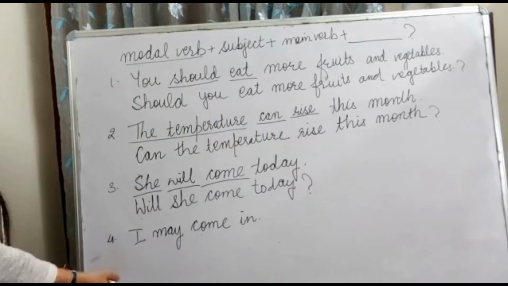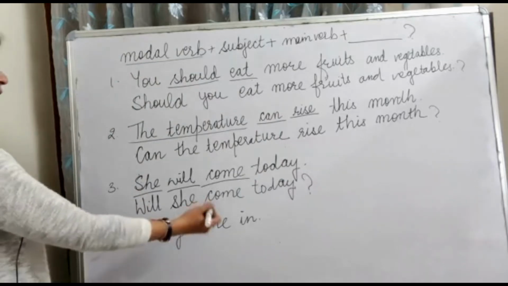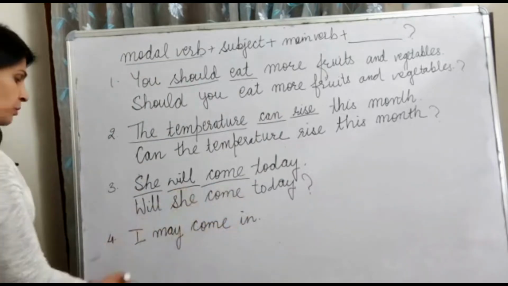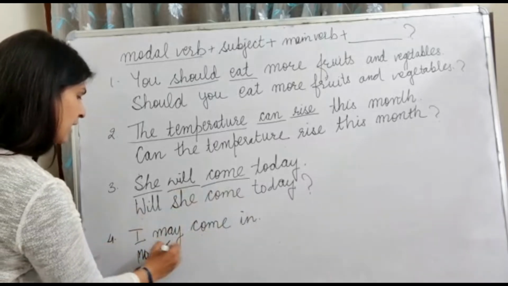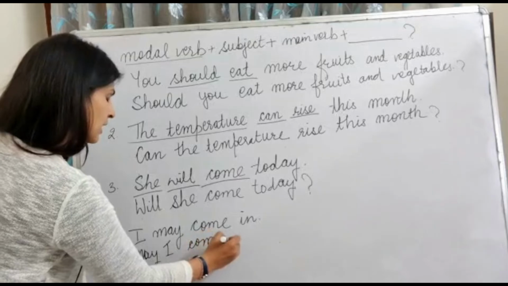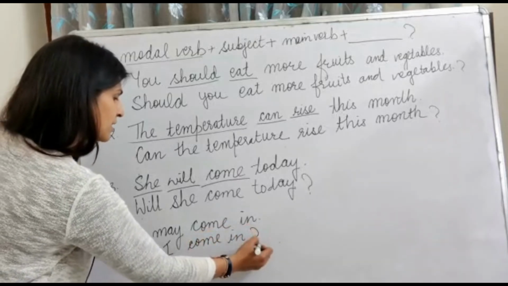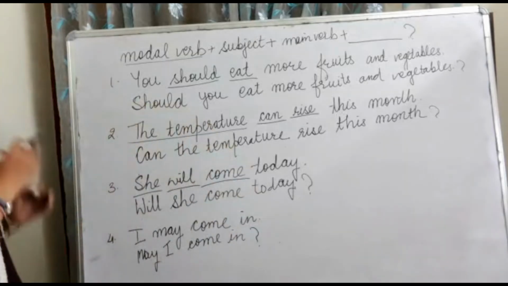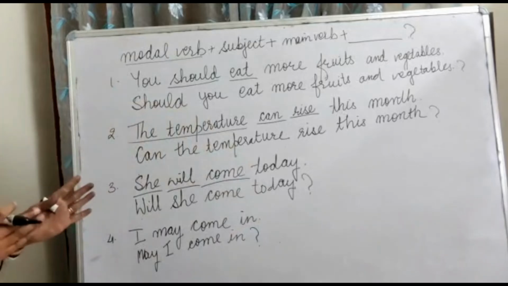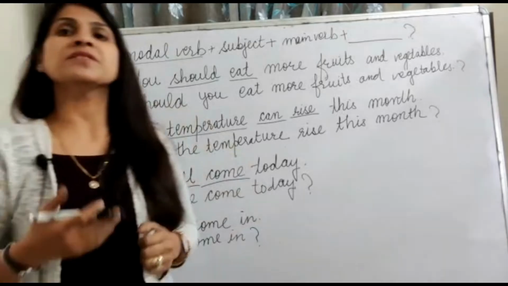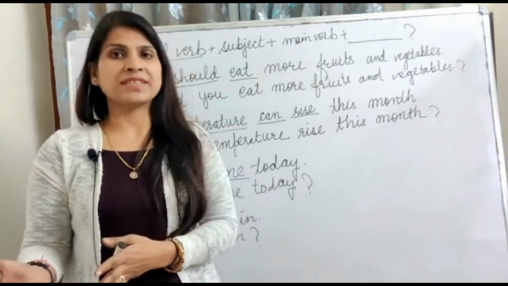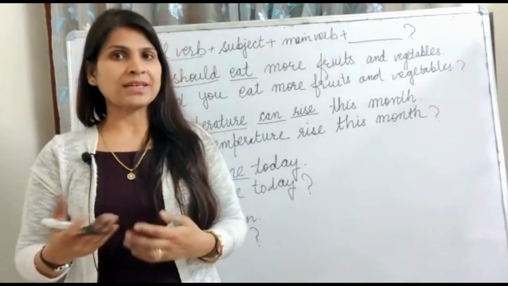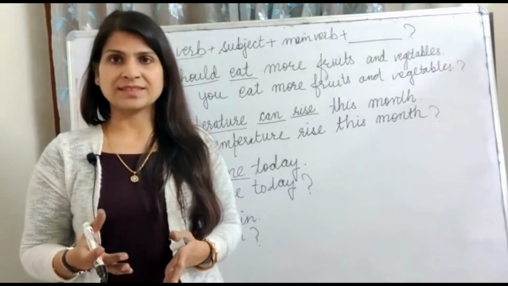Now we have the last sentence here. I may come in. What it should be? It should be may I come in. And then the question mark. See how easy it is to change the declarative sentences with the modal verbs into the interrogative sentences. You should also practice some more sentences like this.